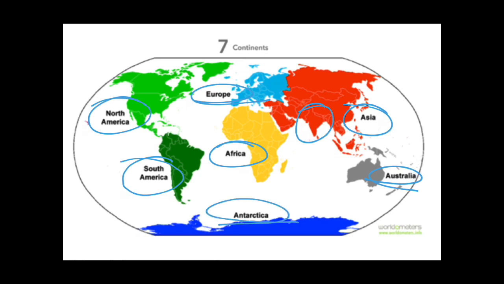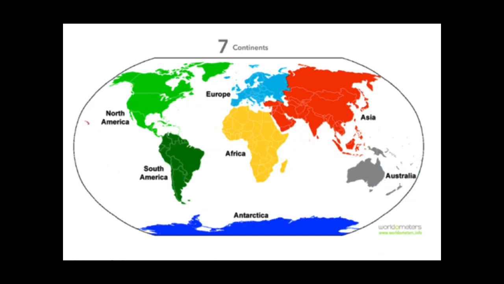One more thing you should know is that Australia is also known by the name Oceania. Let me make it clear: this landmass is Australia, and you are seeing the small islands over here, New Zealand and Papua New Guinea. These all are parts of Oceania. That is why sometimes we say Oceania in general and Australia in particular. So I have told you that our Earth is divided into 7 continents and 5 oceans.